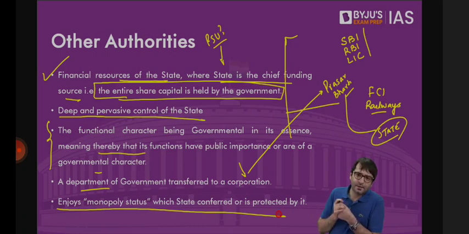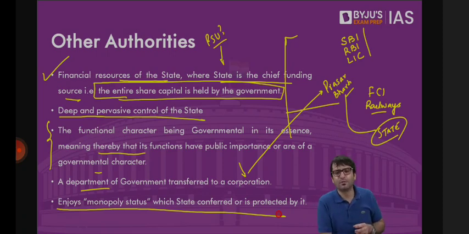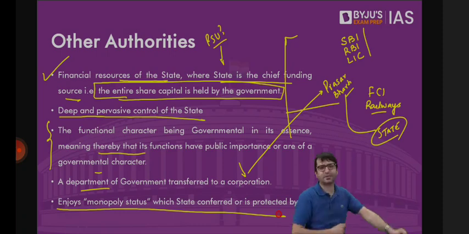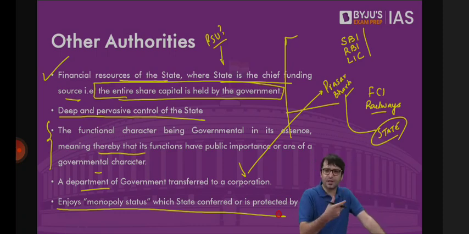Can any other entity run railways in India? No. Department of Atomic Energy. Only this department has the power, has the monopoly, complete control over atomic resources in India. Can a private entity in India make an atomic bomb? No. Can a private startup in India manufacture a nuclear weapon? No, because this is the monopoly of the state. All those entities which deal with manufacturing these atomic bombs or hydrogen bombs or these nuclear weapons, they come under state, and the state cannot violate your fundamental rights.